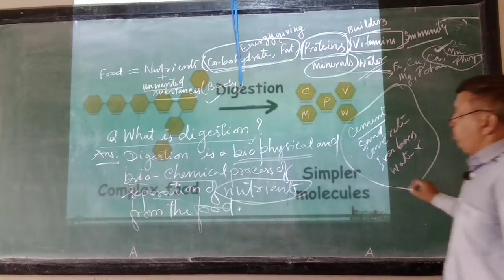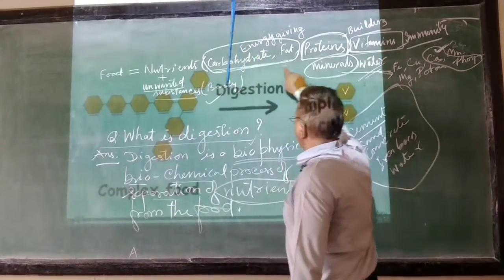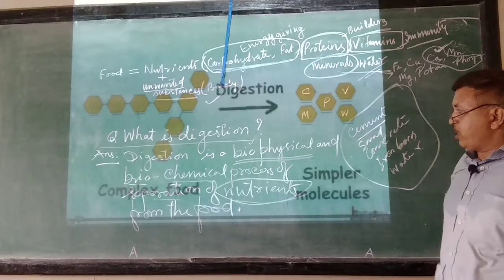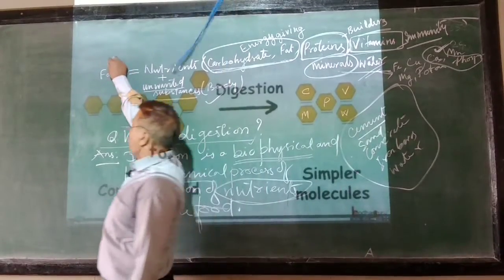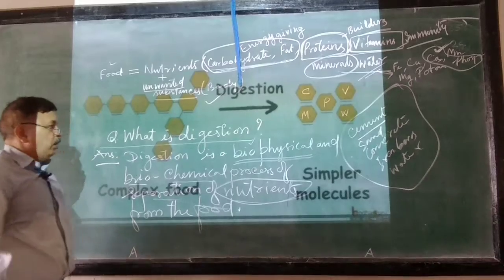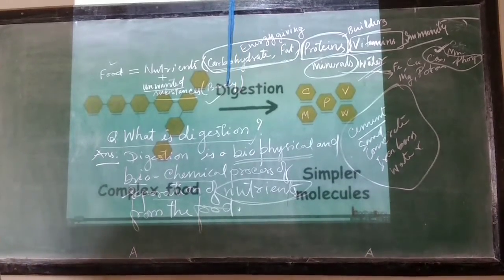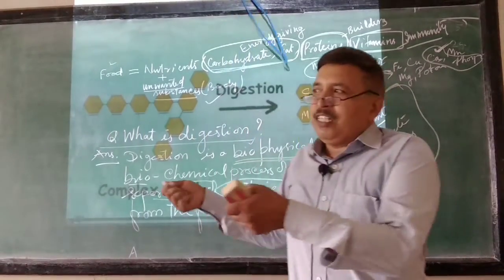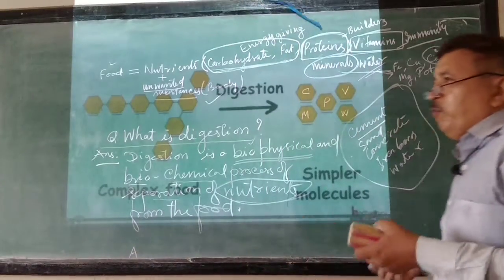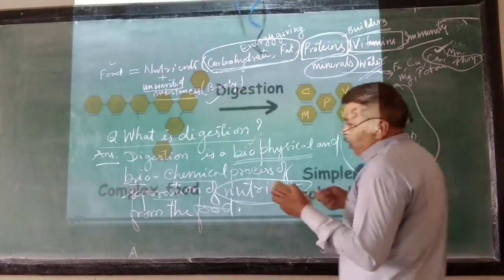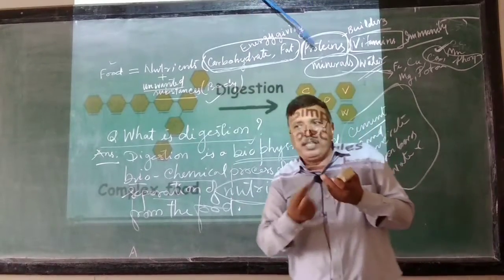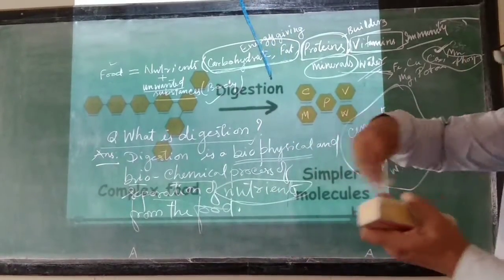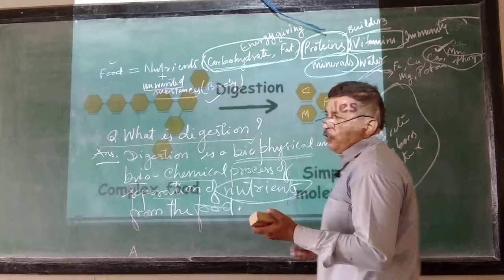What is a nutrient? Nutrients are the substances that are present in the food or that constitute our food, and these substances are required by our body to maintain and nourish it, right? So you may have seen your mother sieving the flour, and from the flour the bran comes out, the husk comes out, and the fine ground white powdery wheat contents fall down. So these unwanted substances are separated from the flour.